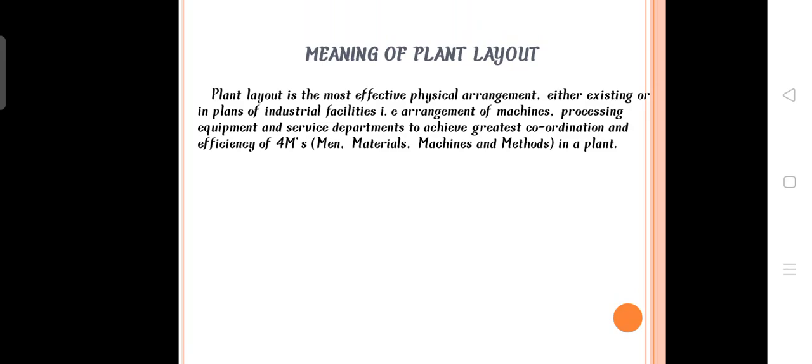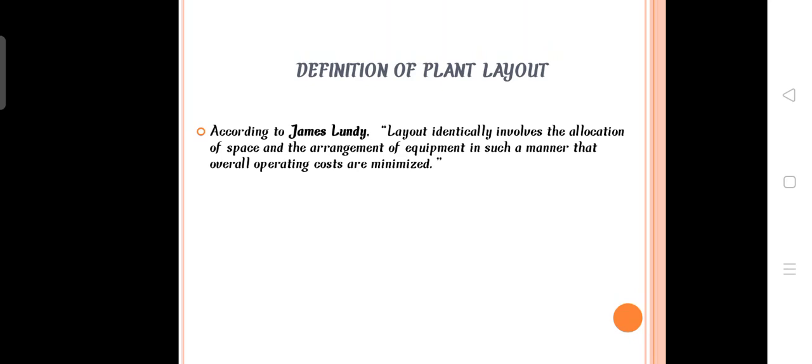Here is the meaning of a plant layout: the most effective physical arrangement. Physical means it includes machines, equipment and service departments, men, materials, machines and methods in a plant. Next is the definition of plant layout. Layout basically involves the allocation of space and arrangement of equipment in such a manner that overall operating costs are minimized. So by using space well, it will also reduce the operating cost.